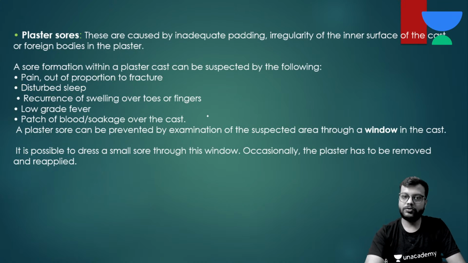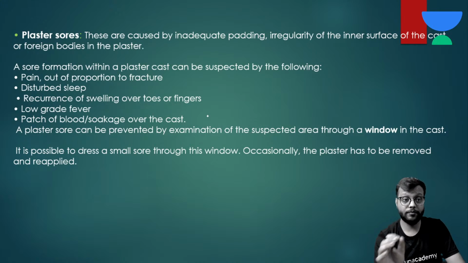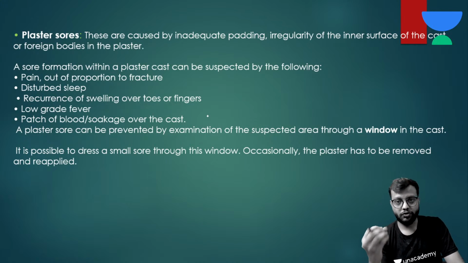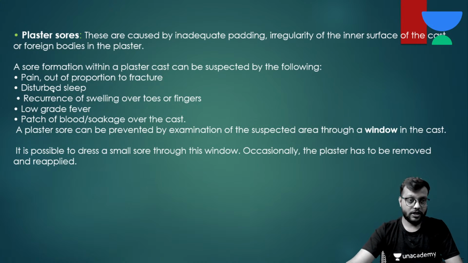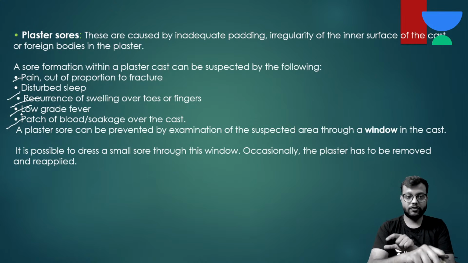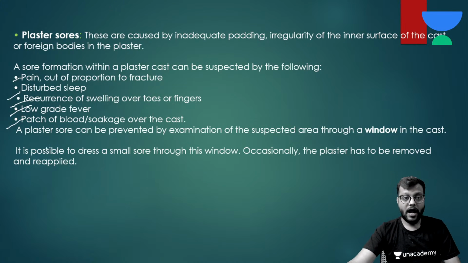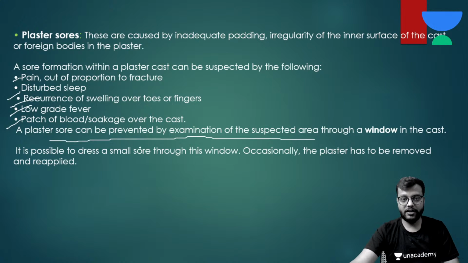Now what are plaster sores? नाम से पता चल रहा है, if there is inadequate padding or irregularity of the inner surface of the cast or if there is any foreign body in the cast, so plaster sores हो जाएंगे, ulcer like. So इसके clinical features क्या होंगे? Same, pain out of proportion, disturbed sleep due to the pain, recurrence of the swelling, or there can be fever also, or there can be a bloody patch or a patch of soakage here. Okay, and if a plaster sore is formed, you make a window over the cast and you do a regular dressing.